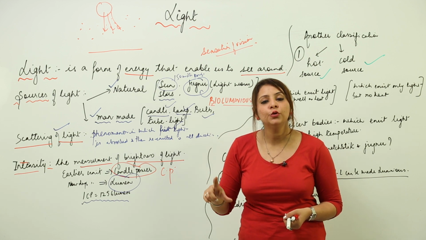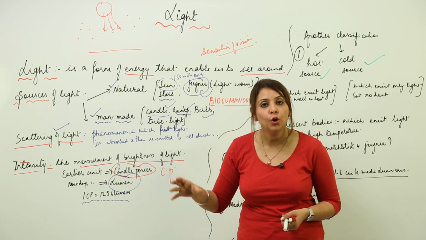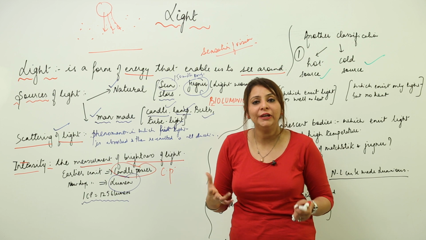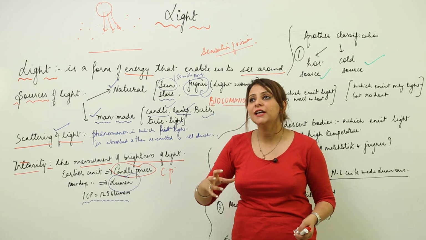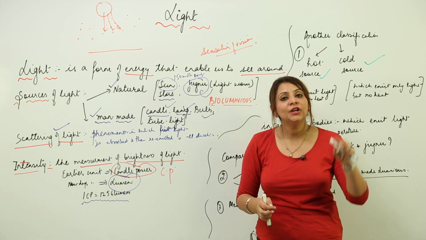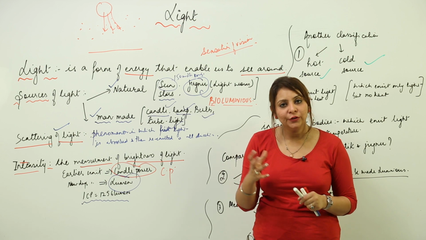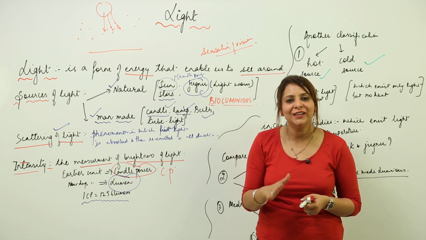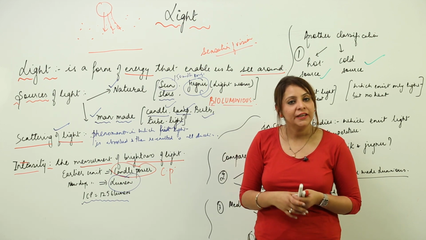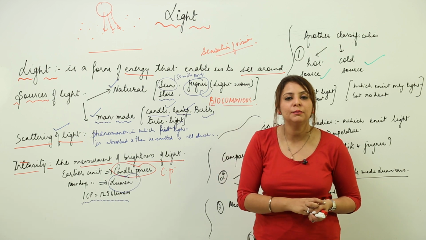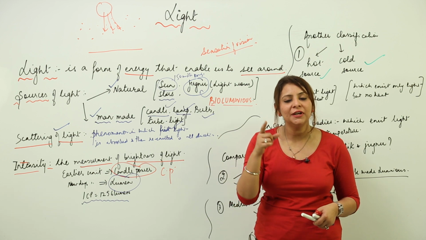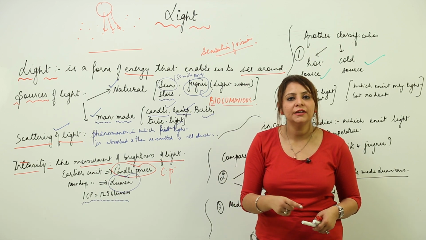So a jugnu, or a light worm, is called a cold source, because it is emitting light but not emitting any heat along with it. That is why you are not feeling any hotness. But suppose you switch on a bulb and leave it for a few minutes, and then try to touch it. Obviously we can see the light, not feel the light, but will you feel the cold or the hotness? Yes, we will. We won't be able to touch the glowing bulb because it becomes hot. So it is emitting light and it is emitting heat also, so it is classified under the hot sources.